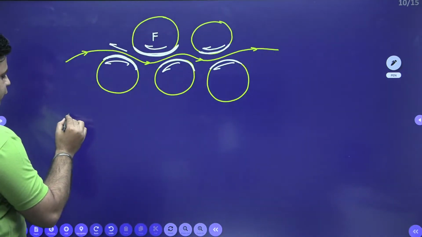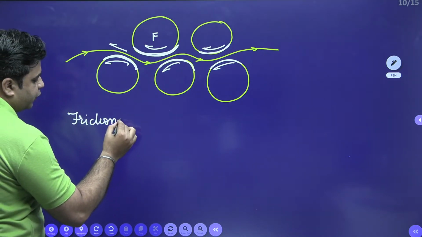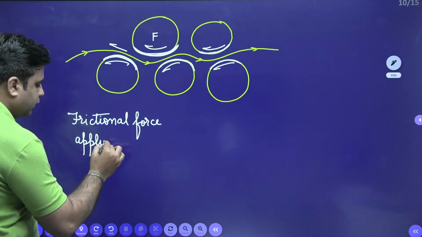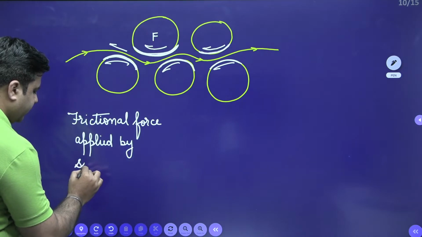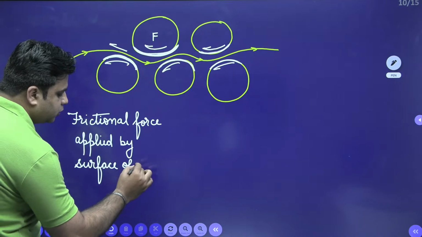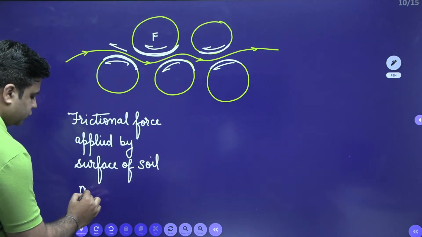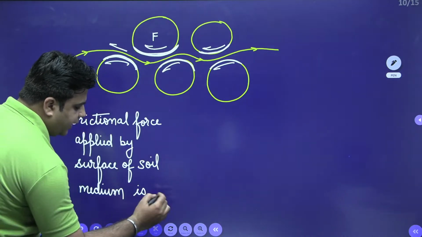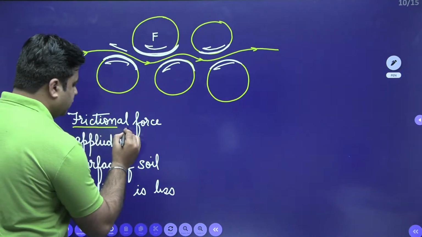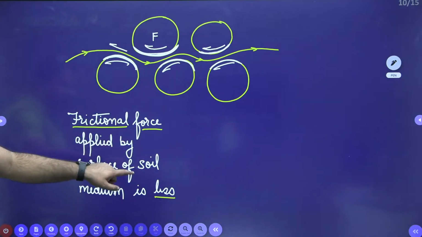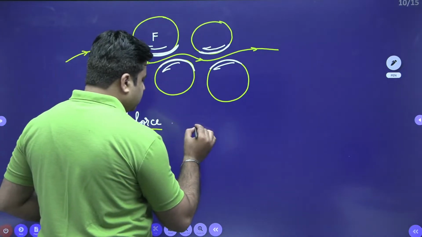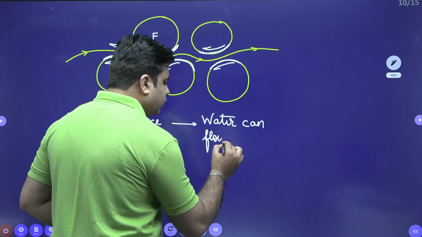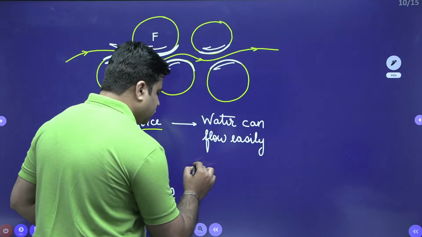What I said just now: if the frictional force applied by the surface of the soil medium is less, I am highlighting this, frictional force less, it means water can flow easily through the interconnecting voids.